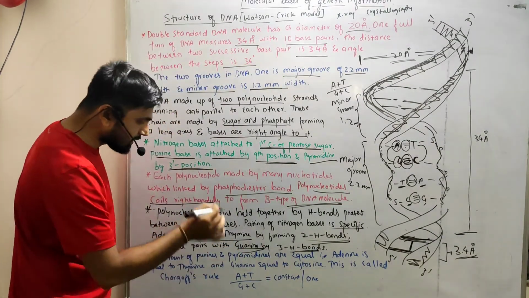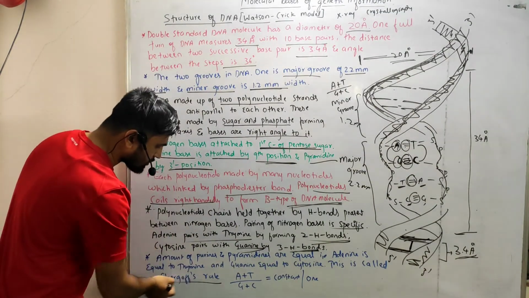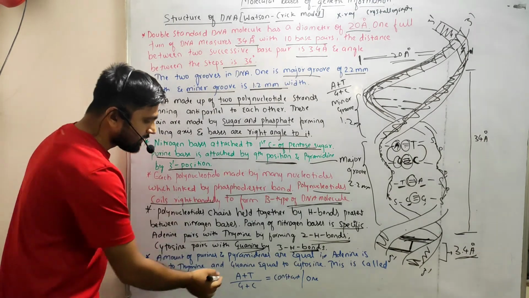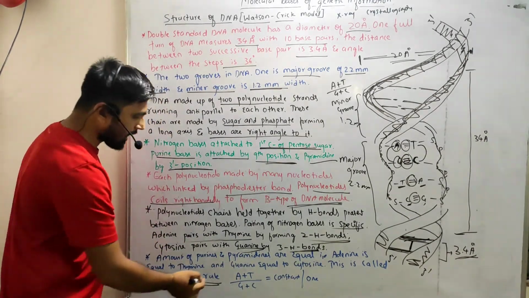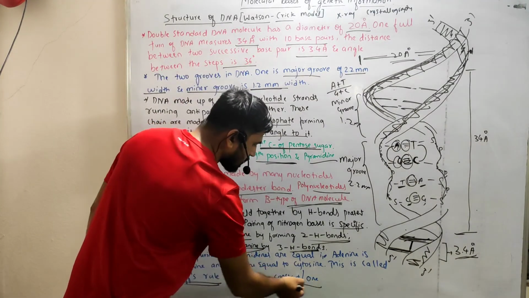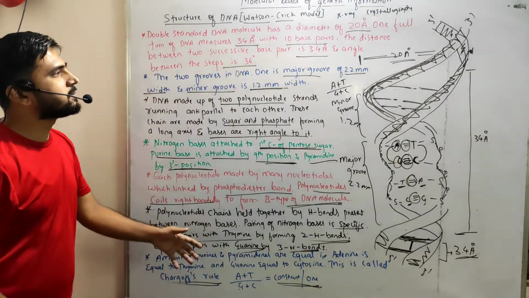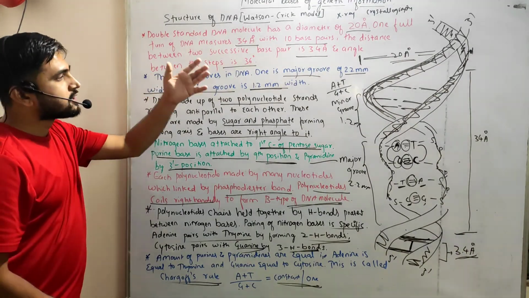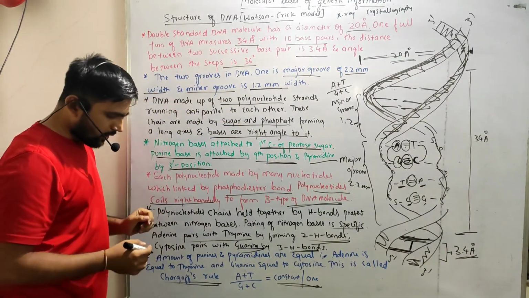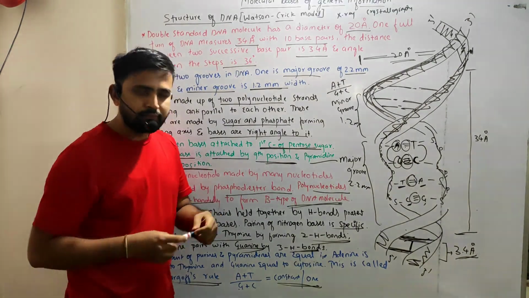This is called Chargaff's rule. What Chargaff's rule says is that the amount of pyrimidine and the amount of purines are always the same, right? So these are the postulates of the structure of DNA given by Watson and Crick. Okay, I hope this video is helpful for you. Thank you.